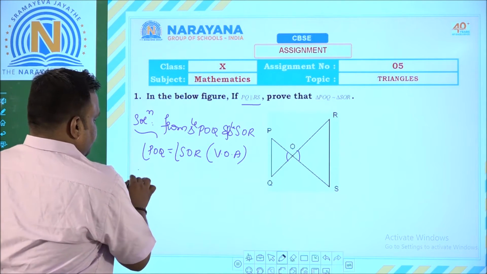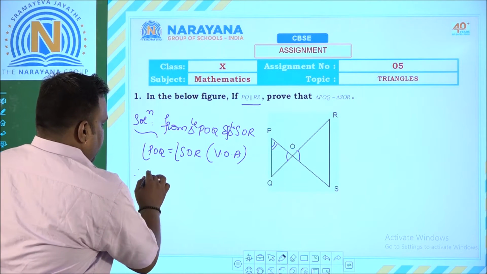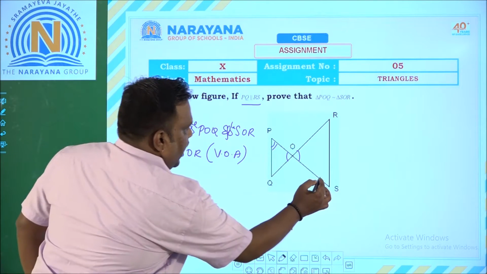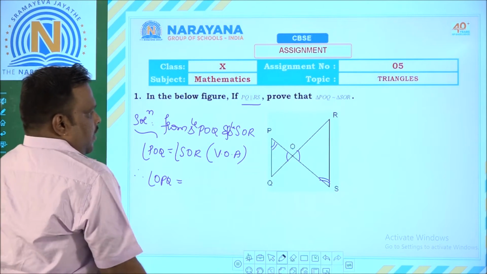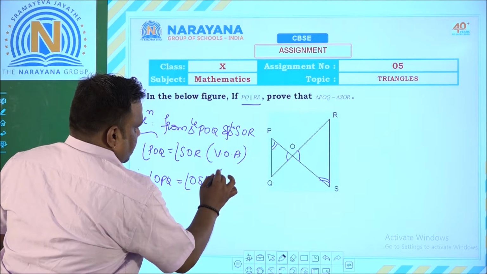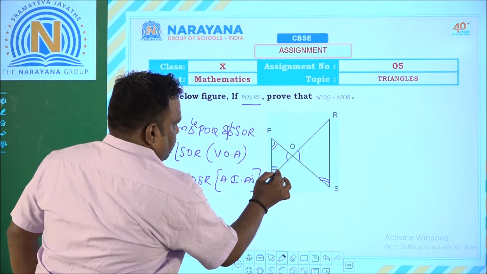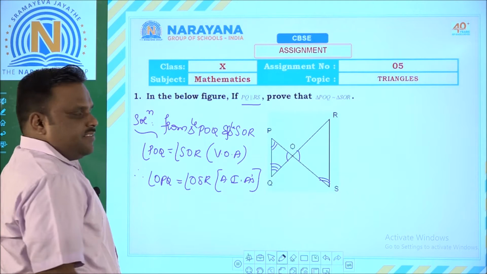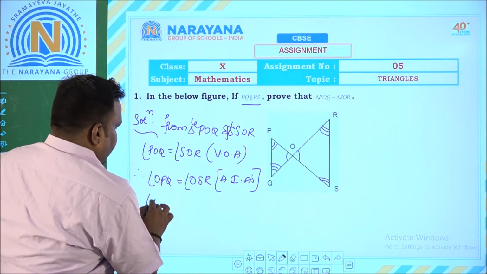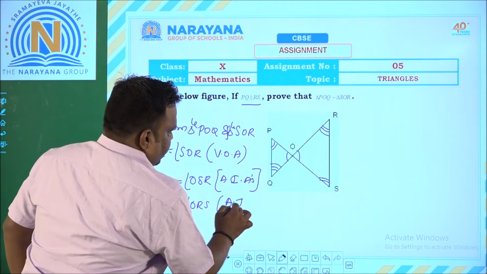So therefore, angle OPQ is equal to angle OSR, alternate interior angles. In the same way, you will have the next pair also. Angle OQP is equal to angle ORS, the same way, that is alternate interior angles.